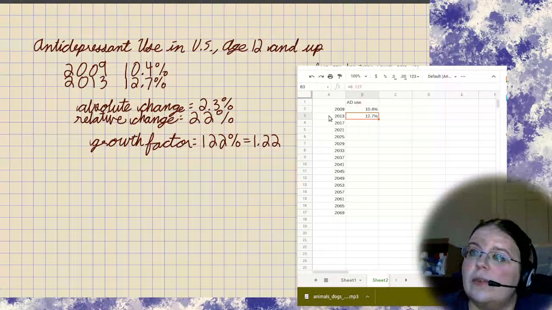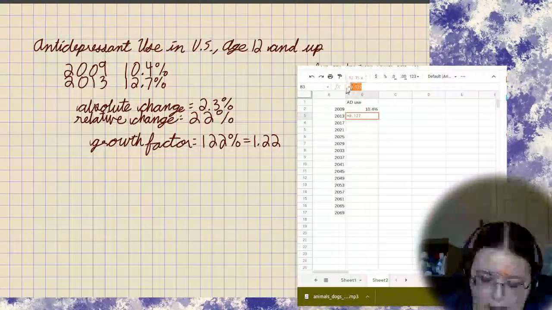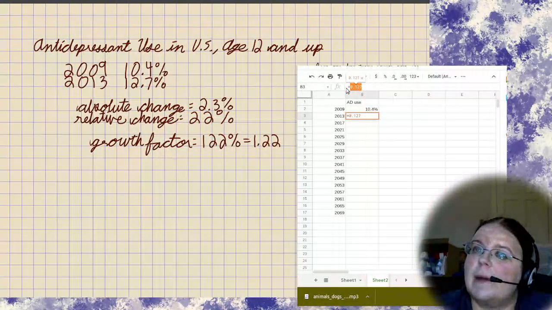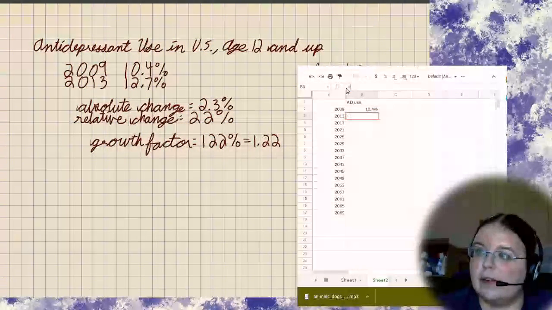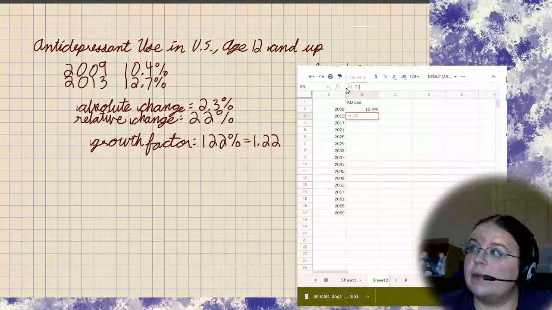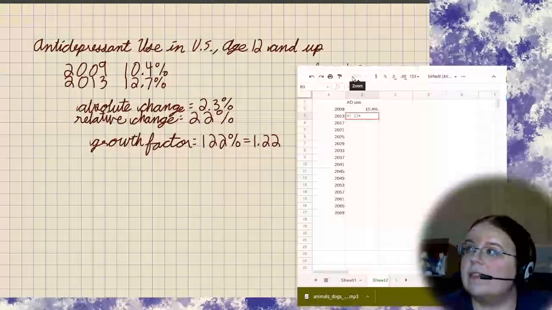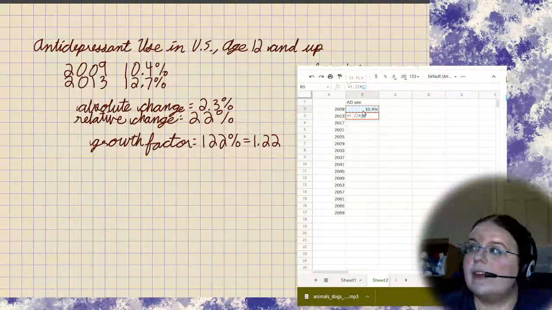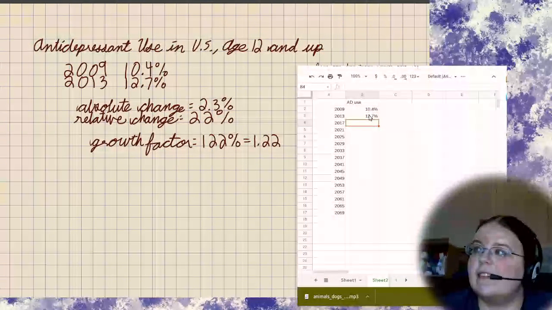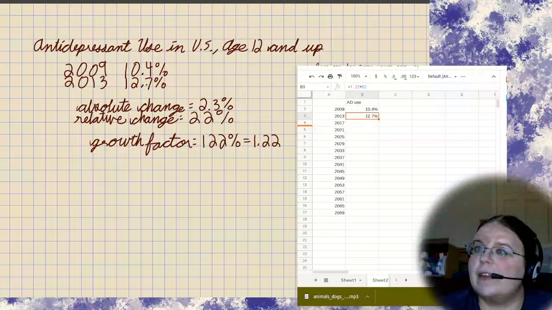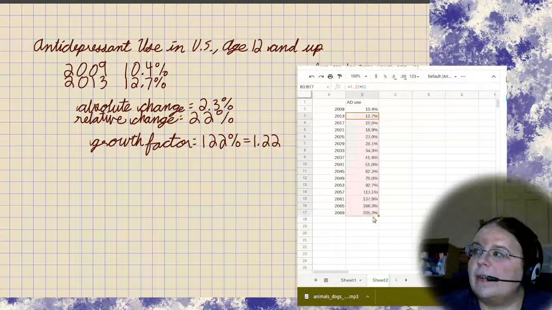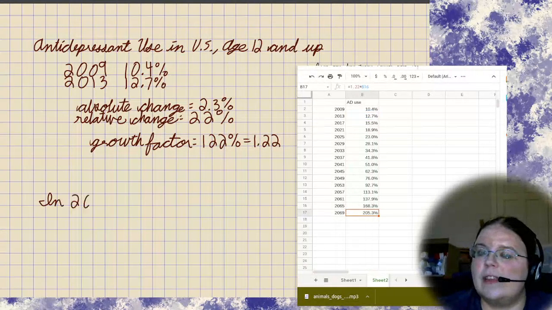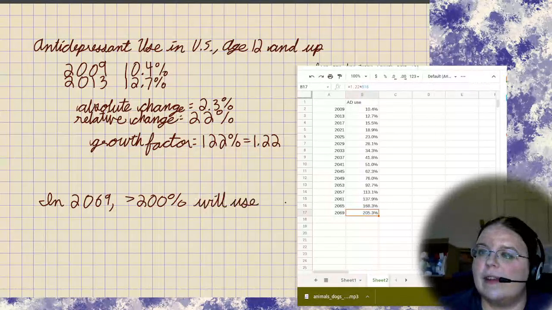I'm going to check something first. I'm going to check what I came up with as the growth factor. I'm going to see if 1.22 times the previous year really does give us the 12.7 that we expect, and it does. So from there, we can drag that on down. So according to this, in 2069, more than 200% will use antidepressants.